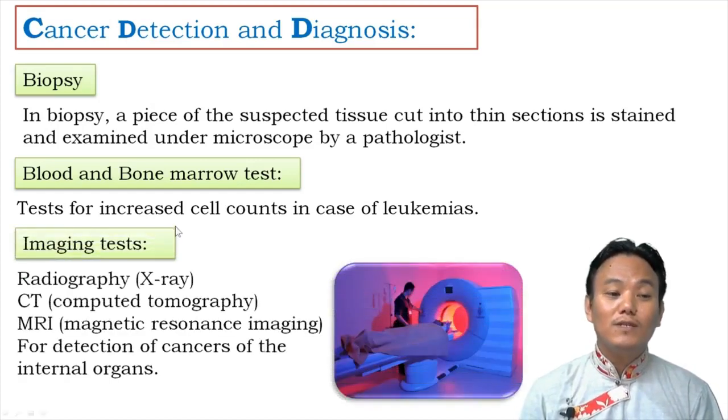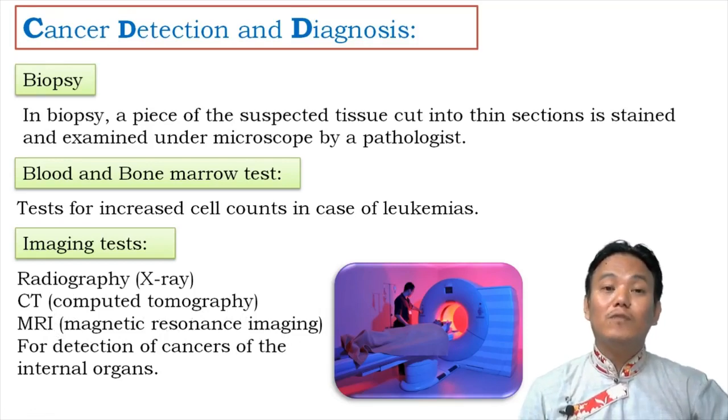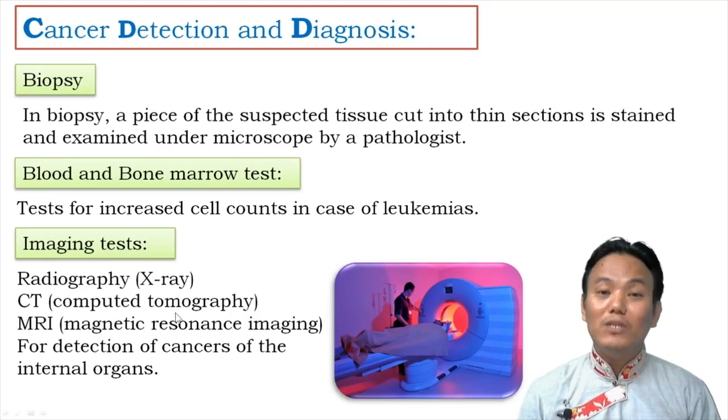The third one is imaging tests. You have radiography like X-ray, you have CT scan, computed tomography, you have magnetic resonance imaging or MRI. So these imaging tests are done for the detection of cancers in the internal organs. Some of the cancers cannot be felt with your touch. If the cancer is occurring within your internal organs, you should go for imaging tests.